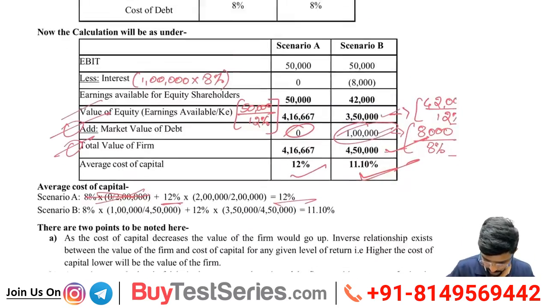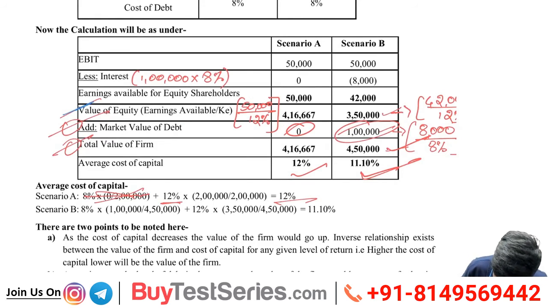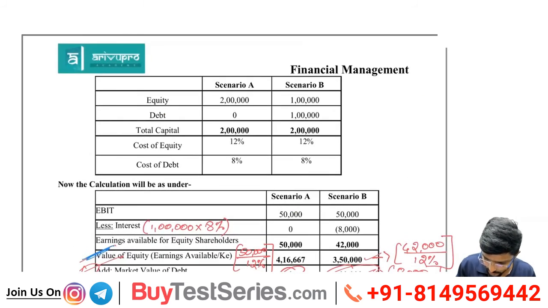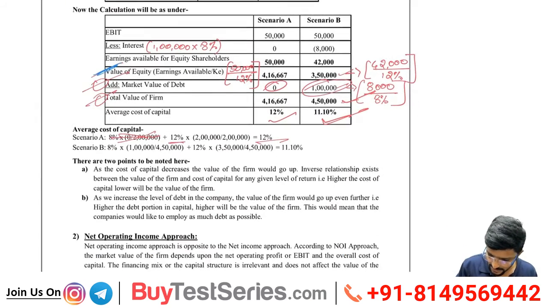Don't get confused. See now, market value of equity is here, right? How did I get that? 4,16,000. 50,000 is the earnings available to equity shareholders, divided by 12%, which is the cost of equity. That is how I got the market value of equity: earnings available to equity shareholders divided by 12%.